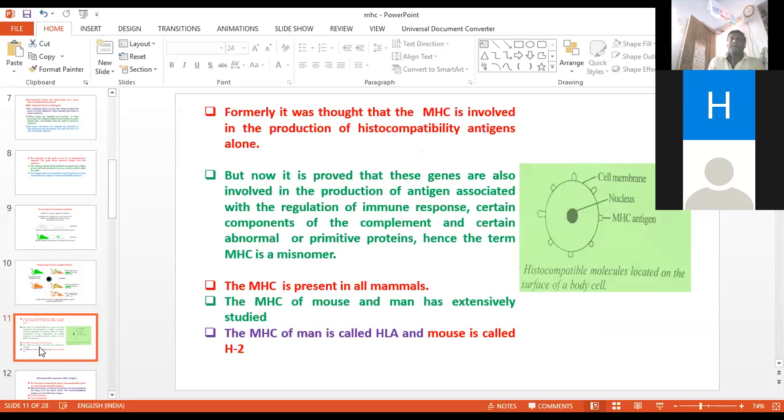Formerly it was thought that the major histocompatibility complex is involved in the production of histocompatibility genes alone.